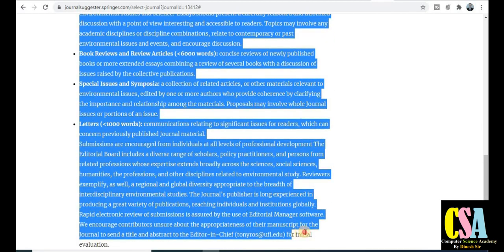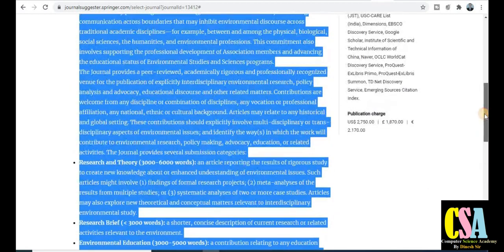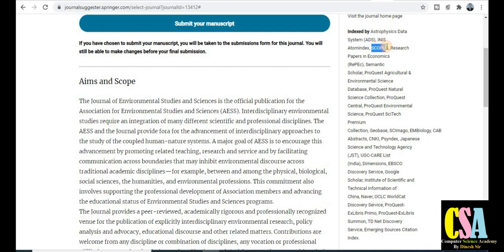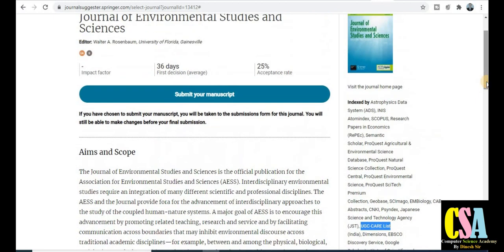So explore the journal very carefully, and you will get the information about the topics and titles, and what types of indexing and abstracting. You can see the journal is in the Scopus category, SCI category, UGC CARE listed journal. So your purpose will be solved, because if you are looking for a UGC CARE listed journal, SCI category and Scopus category, all the things are here. And if you want to know more about this journal, just use this link, and you will be redirected to the journal homepage.